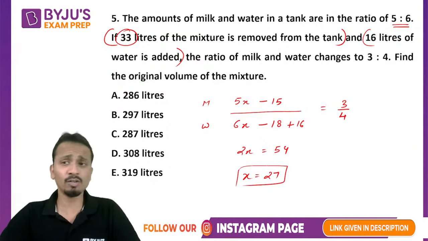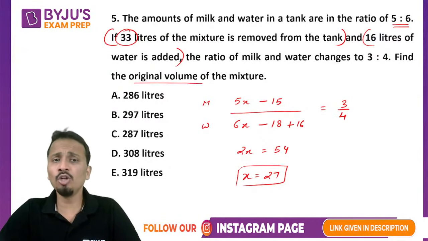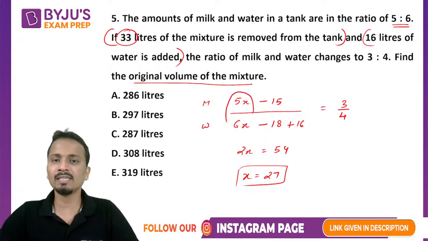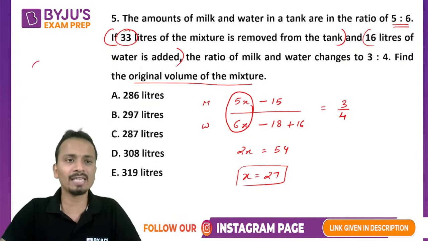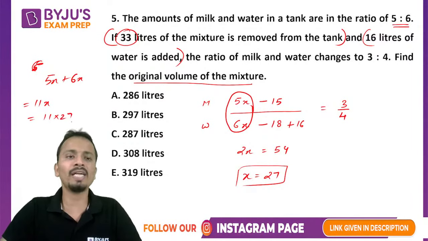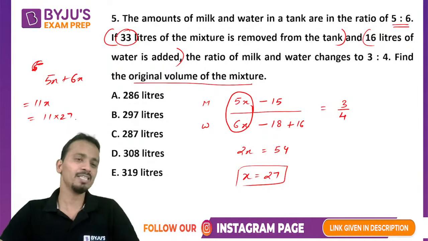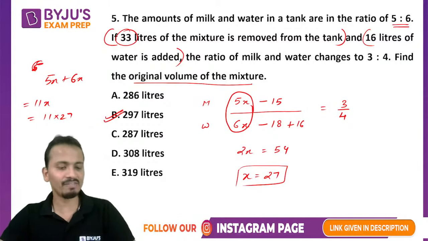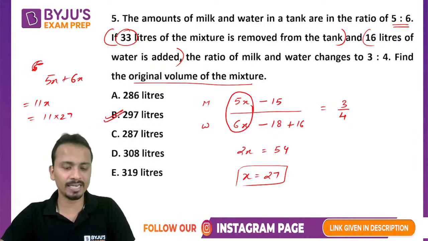Now what we have to find out? We have to find out the volume of the original mixture. How much was the original mixture in total? It was 5x plus 6x, that is 11x. So what will be the value of 11x? 11 into 27. Now this also has to be done orally. 27 into 11 will be equal to 297, and yes, that is the correct answer.